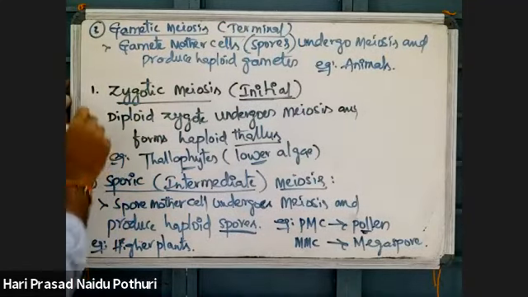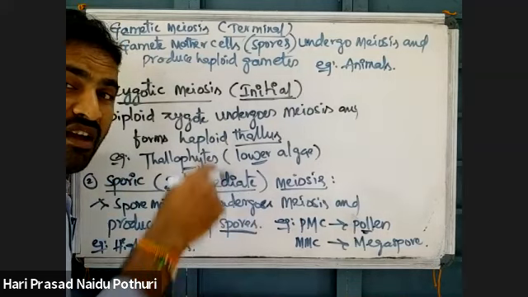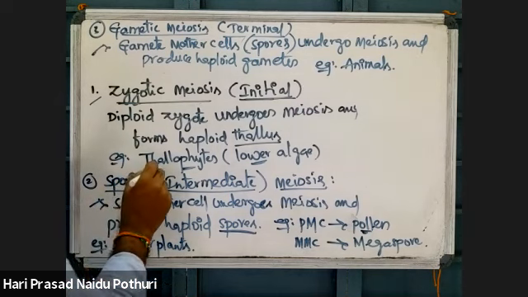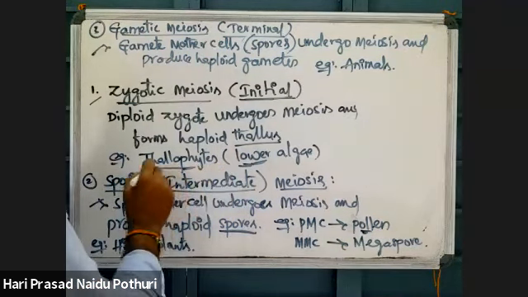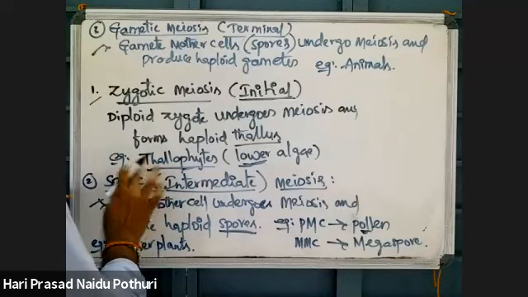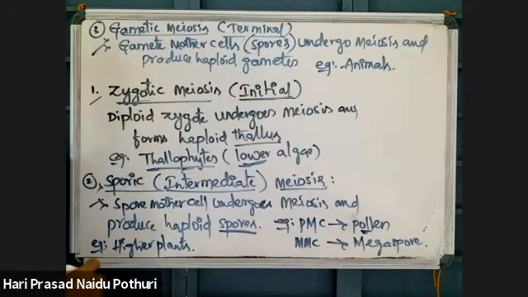That means zygotic meiosis is one, sporic meiosis is one, gametic meiosis is one. In one organism, all three types are not possible. Any one of the three types takes place in one organism. For example, in lower algae like thallophytes, and even some bryophytes, only zygotic meiosis occurs, no sporic meiosis, no gametic meiosis.